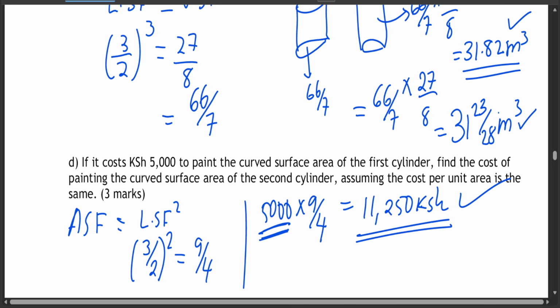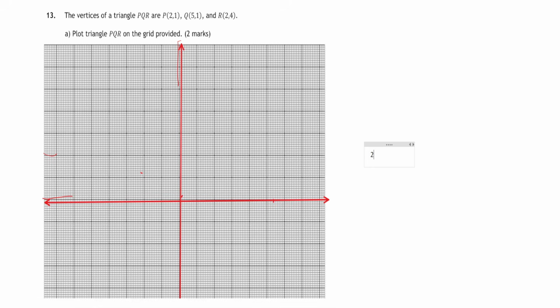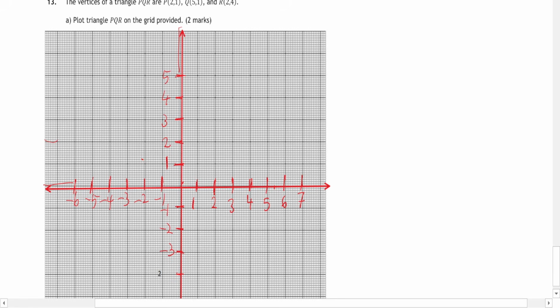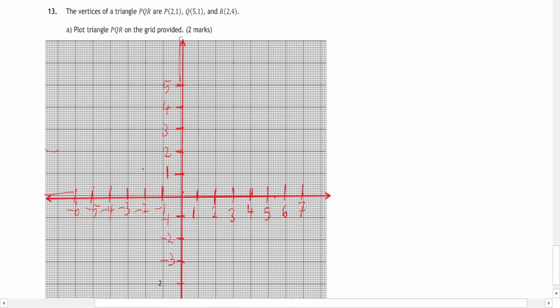Now let's go to the next question, which is the second last question. You have a question like this. The vertices of a triangle PQR are P(2, 1), Q(5, 1), and R(2, 4). Plot triangle PQR on the grid provided. Now let's do this. We've been told to plot triangle PQR. So let's plot it.